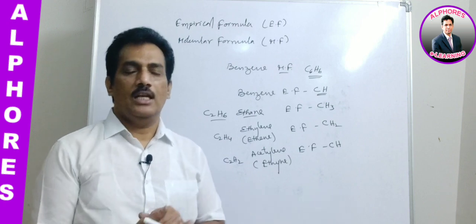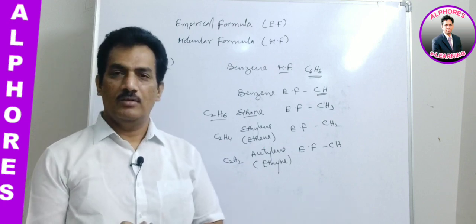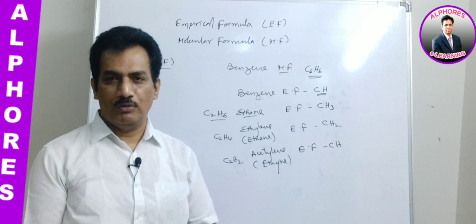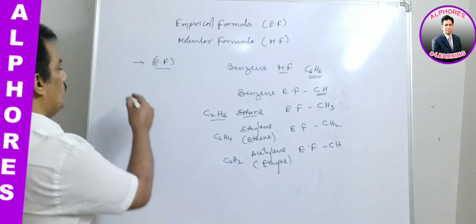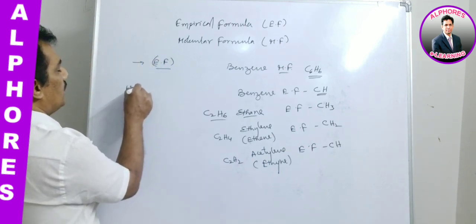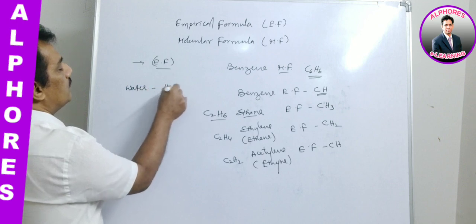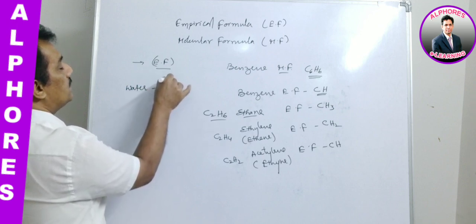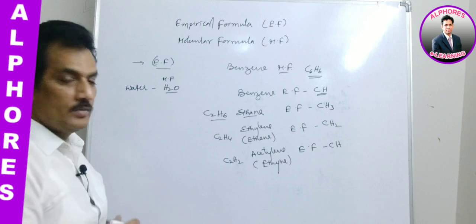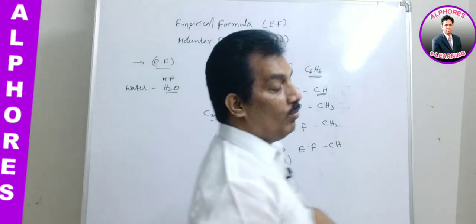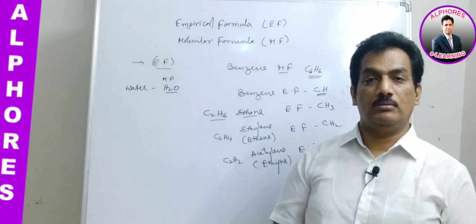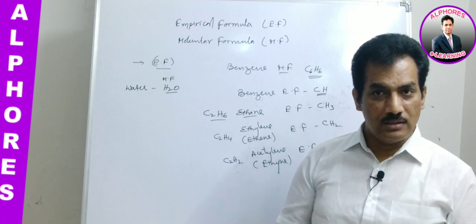Clear? Now let me ask one question which may give you some confusion. Water: do you know the molecular formula of water? It is H2O. Now they are asking what is the empirical formula of water. Can you guess it?